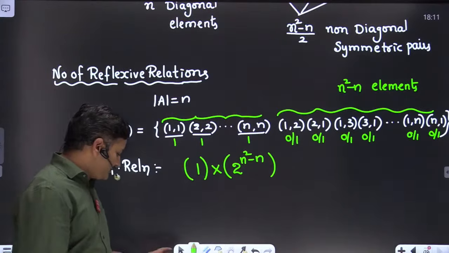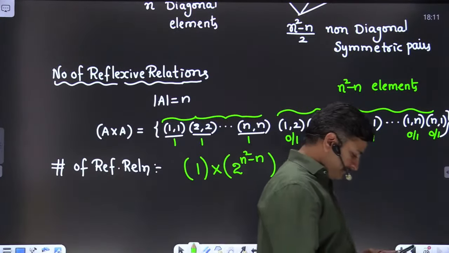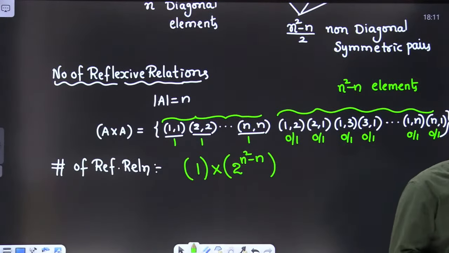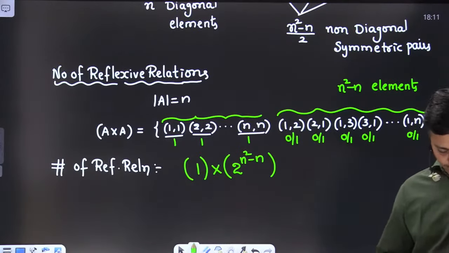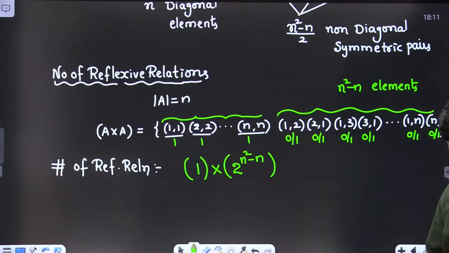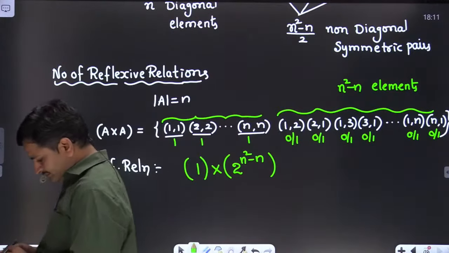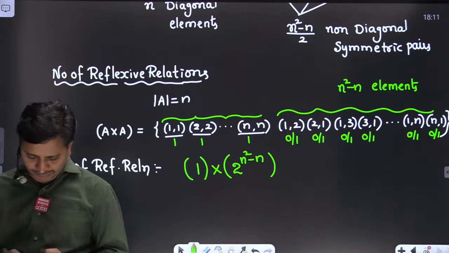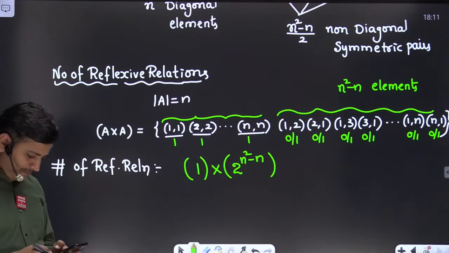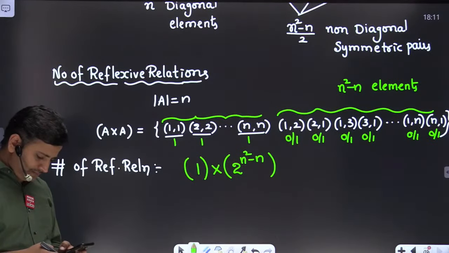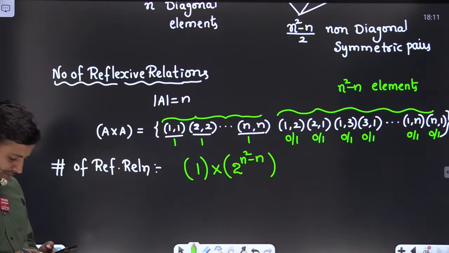Let me see the chat box, friends. Up to here it is clear. Could you please type clear if it is clear, friends?